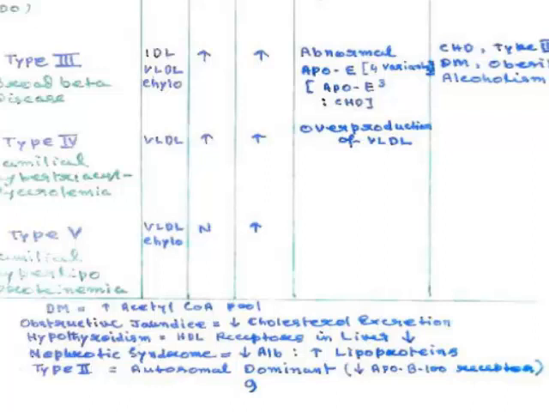The liver produces other proteins as a compensatory mechanism. So all the apolipoproteins are also produced here, and this causes increased lipoproteinemia. It's very interesting. And type 4 is the autosomal dominant that I have already discussed here.